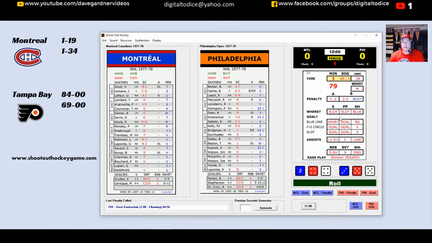No score here in the first period. 1 minute off the clock. And it's going to be a 30 now. Chance for neither team, so we'll check for time. Another minute off the clock, so we're halfway through the first period. Still no score. A 12, another chance for the Canadians.